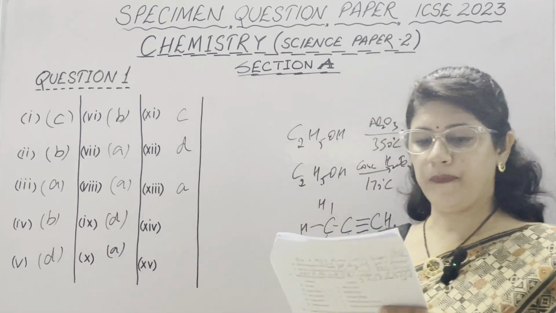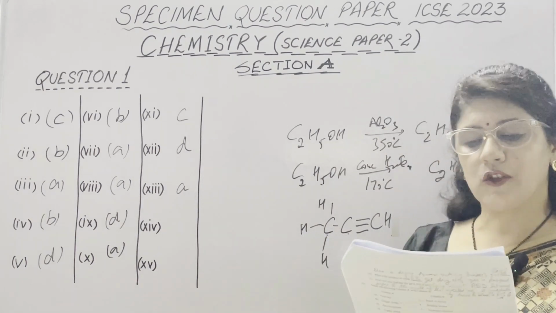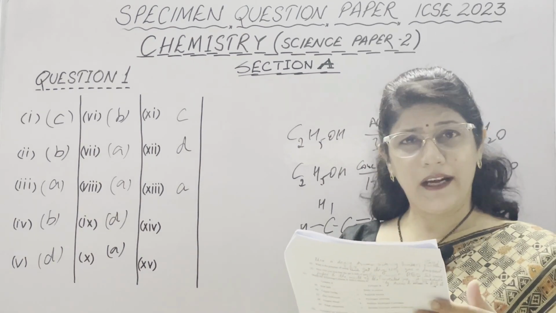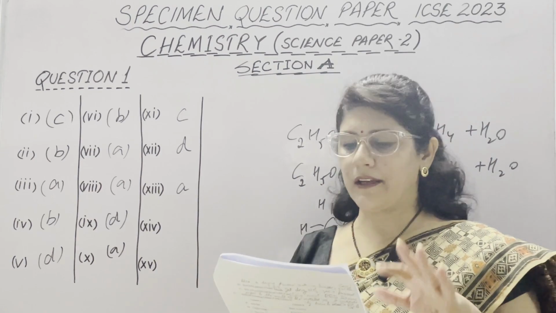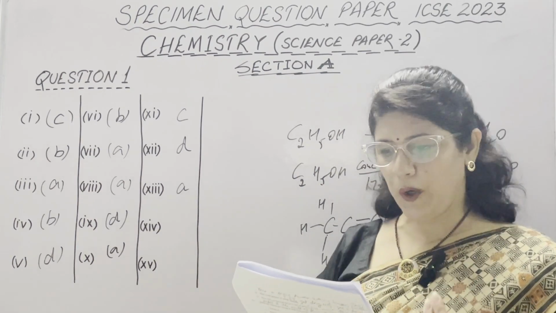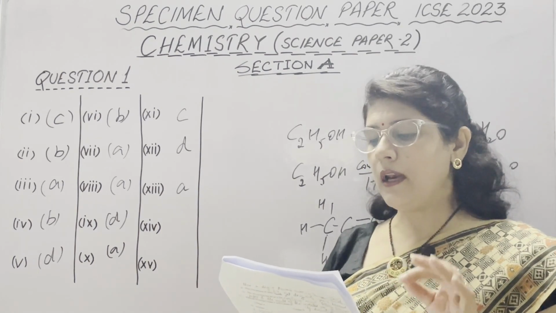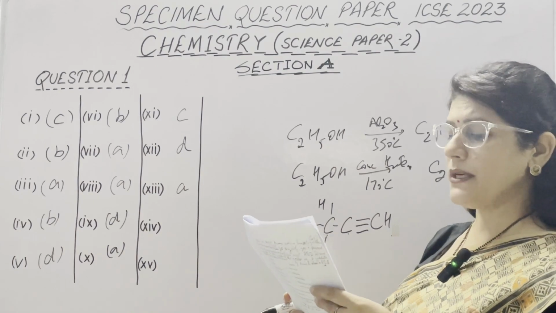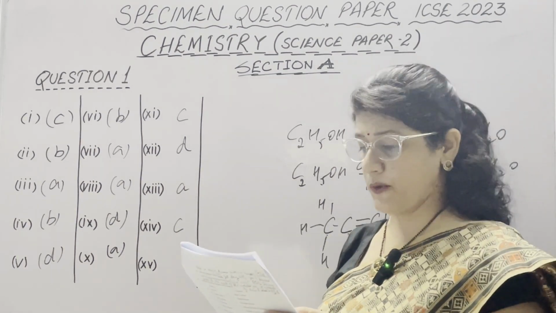It is propyne. In 14th part, the product formed at the cathode in electroplating of an article with nickel is. The article to be coated is placed at the cathode. We know that at the cathode we place the article which is to be coated. So the nickel ions gain electrons and form nickel atoms. So the correct option is C, which is nickel atoms, not nickel ions, which is option B.